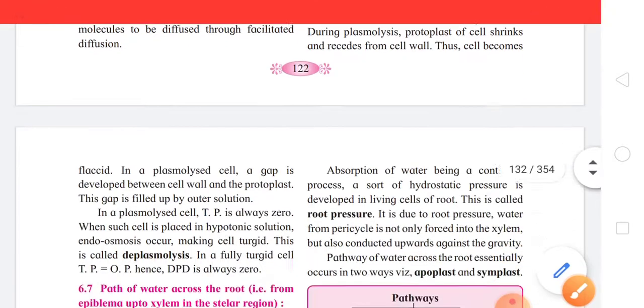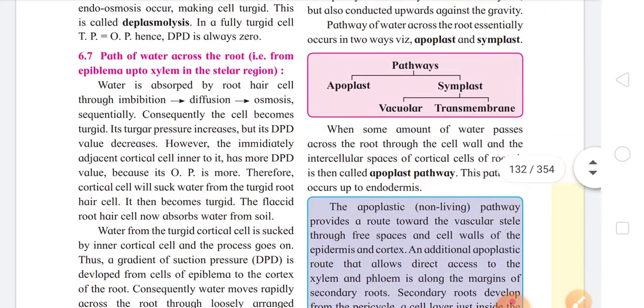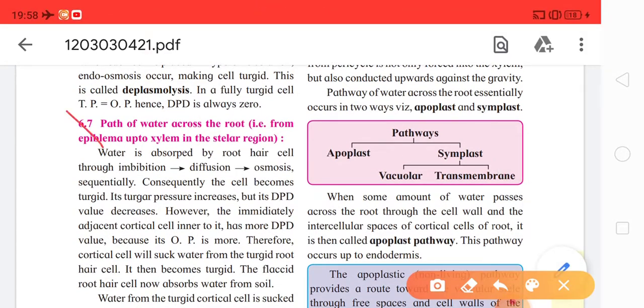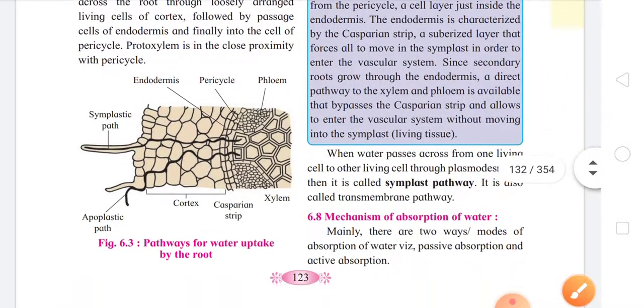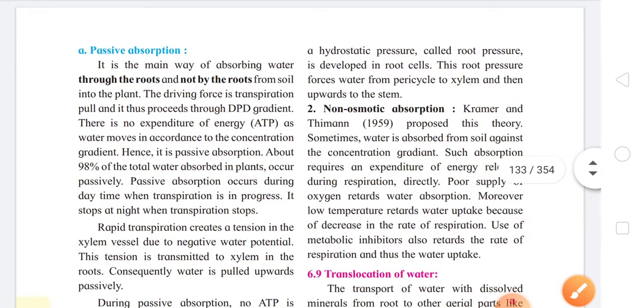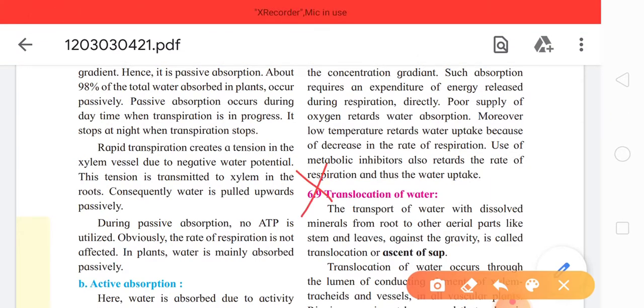Now come to the next page, that is page number 123. On page number 123, there are two subtopics that are deleted, 6.7 and 6.8. So 6.7 is path of water across the root, and 6.8 is mechanism of absorption of water. Both these subtopics are deleted. Next, come to the next page itself, that is 124. Subtopic 6.9, that is translocation of water, is again deleted and it is non-evaluative.